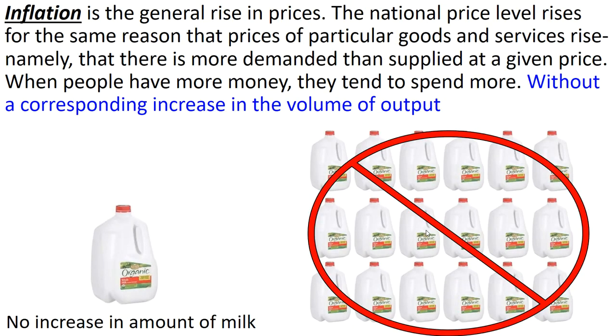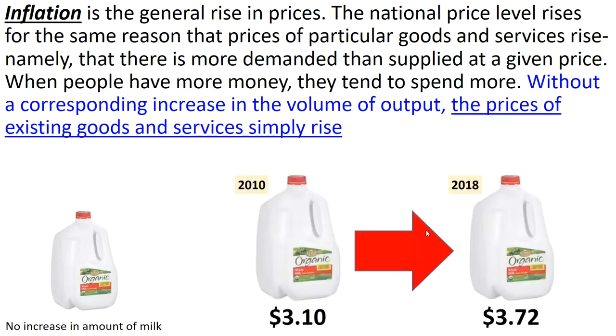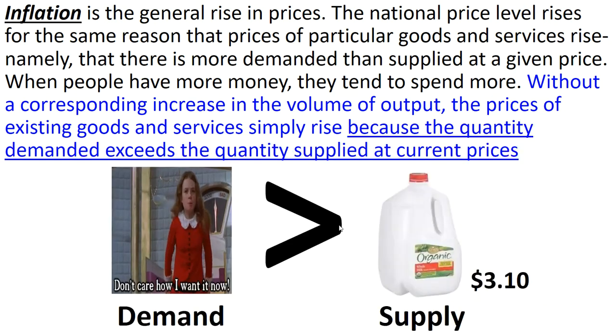We are without a corresponding increase in the volume of output. The milk supply is not changing. We are adding money, which is increasing demand, but supply is not changing. Without a corresponding increase in the volume of output, the prices of existing goods and services simply rise. It's simple. They're rising because we're not changing the supply, but we are changing the demand. And we see the rise in the milk prices from 2010 to 2018. Demand increases because the money supply increases.